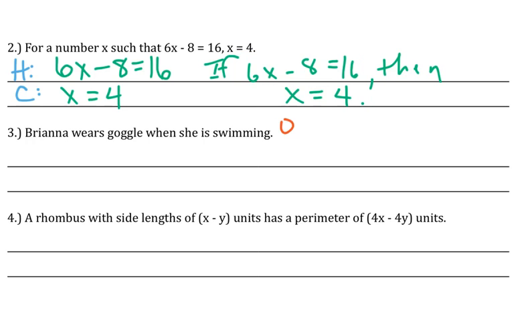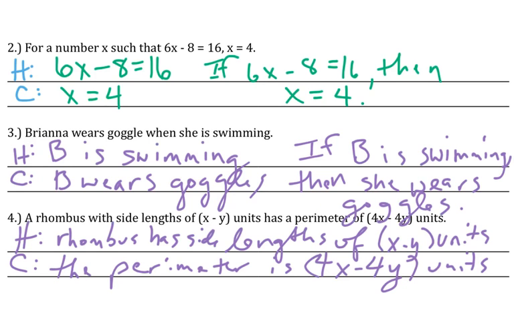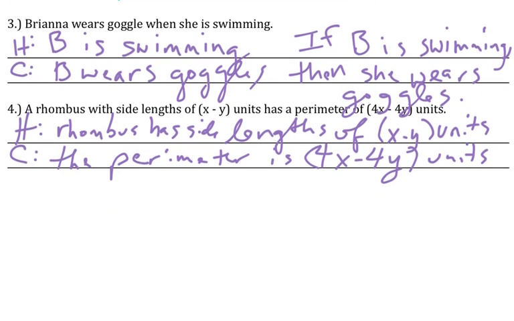The next two, make them OYO, on your own. In another 4 seconds, I'll put the answer up. Pause this and finish them. This one I did choose to rearrange, because I think it feels more natural to say, if she is swimming, then she wears goggles. And, I guess you could take this to a silly point. You could be like, well, if she is wearing goggles, then she is swimming. Well, she might be outside of the water. Whatever. You want to be particular about these, but not insane.